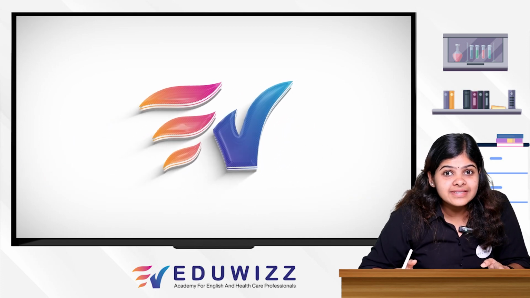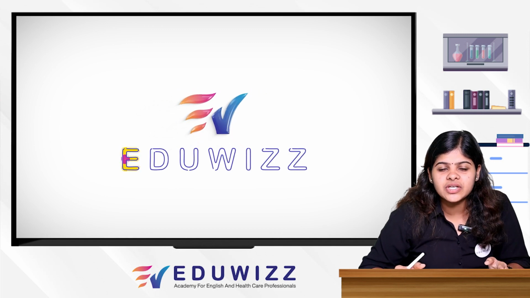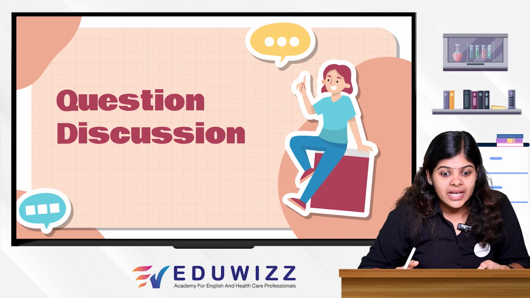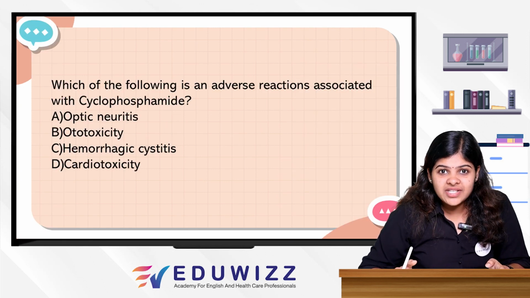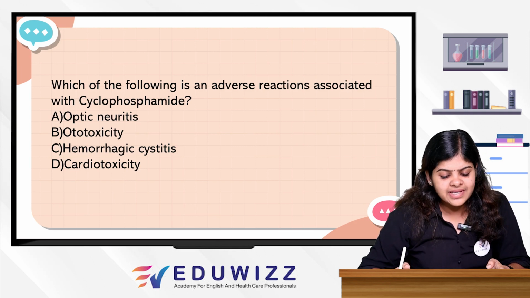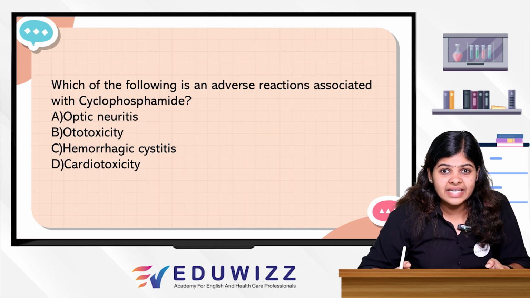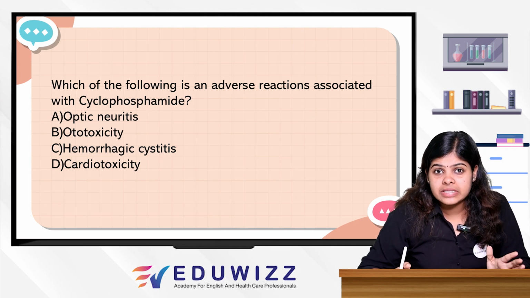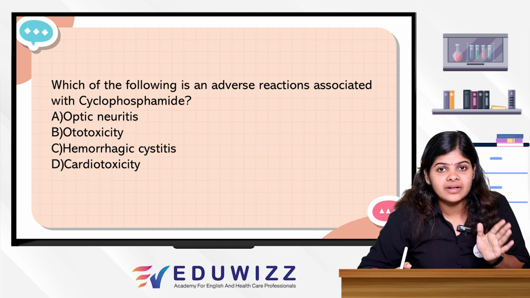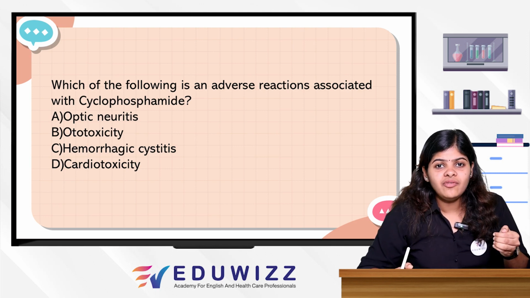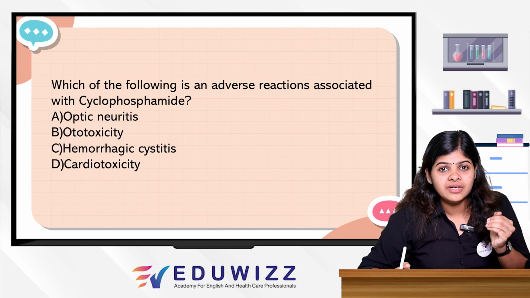Today we are going to discuss a small question discussion which we have been asking for the JC secondary examination. So let's get into this. First question: which of the following is an adverse drug reaction associated with cyclophosphamide? You all know that cyclophosphamide is an anti-cancer drug, right? Primarily in breast cancer, cyclophosphamide is used. In breast cancer, the adriamycin and cyclophosphamide combination is given for the particular patient.